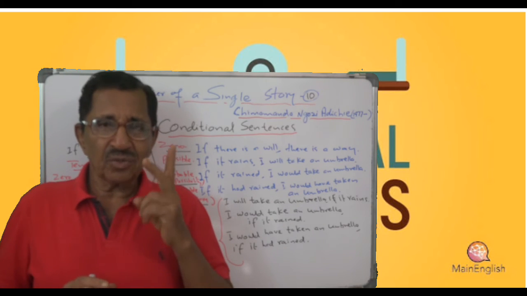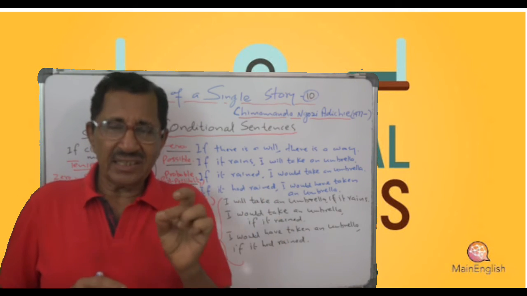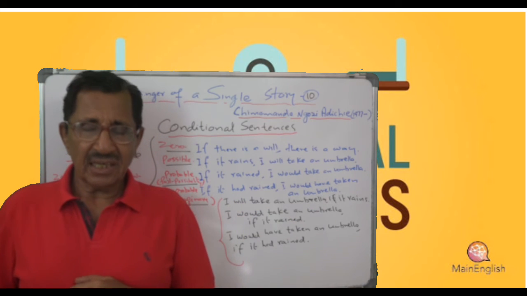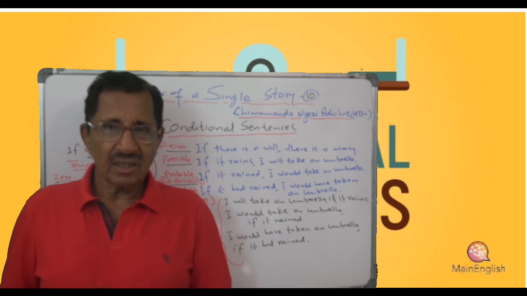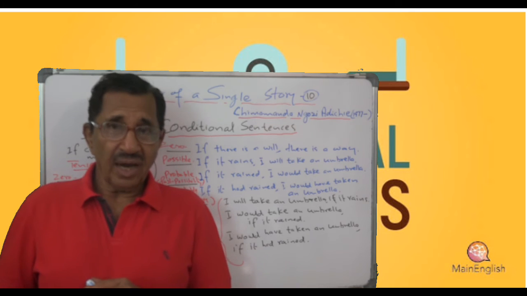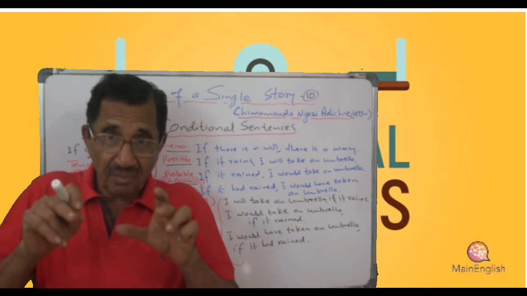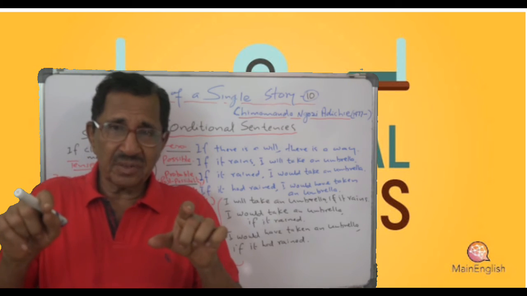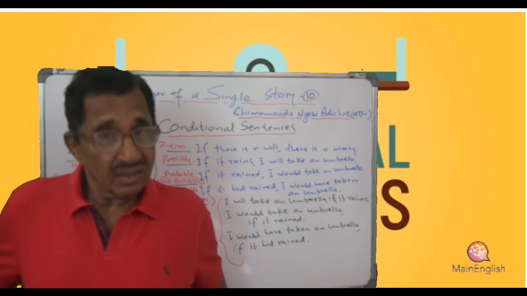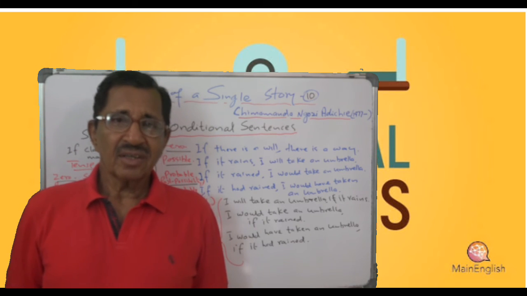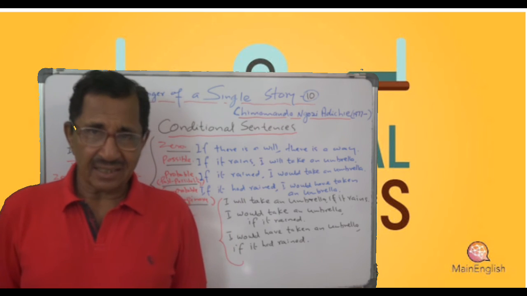Today, let's say you have 2 points. One, what is a conditional sentence and what is its structure? Secondly, and the main learning point today, what is zero condition? How do you identify a zero conditional? Look at the verb. Both verbs, verbs in both sentences, if as well as main. You have got the present simple. I think it is clear.